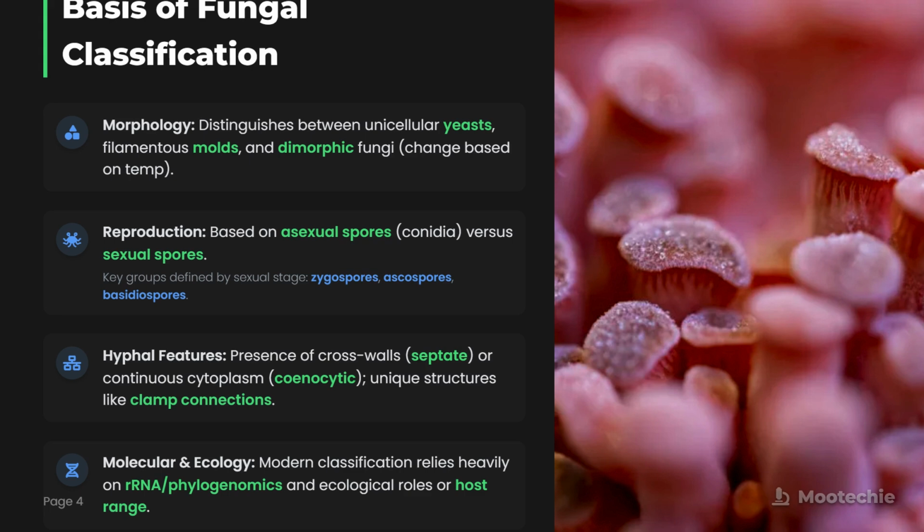Finally, modern classification relies heavily on molecular data like rRNA and phylogenomics, as well as ecological roles or host range. DNA analysis has revolutionized how we understand the relationships between different fungal groups.